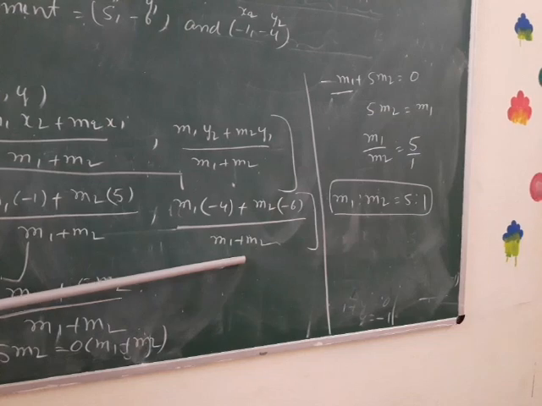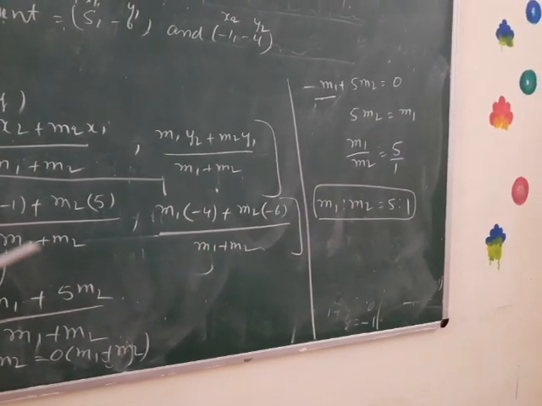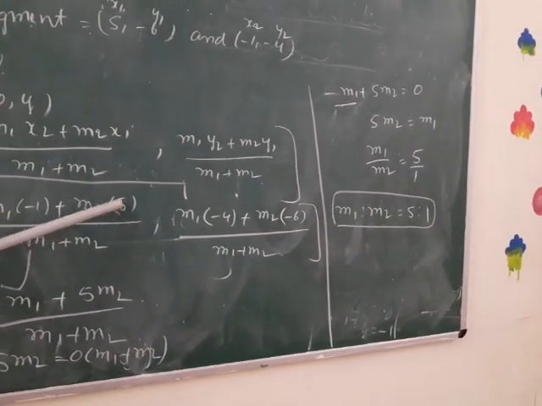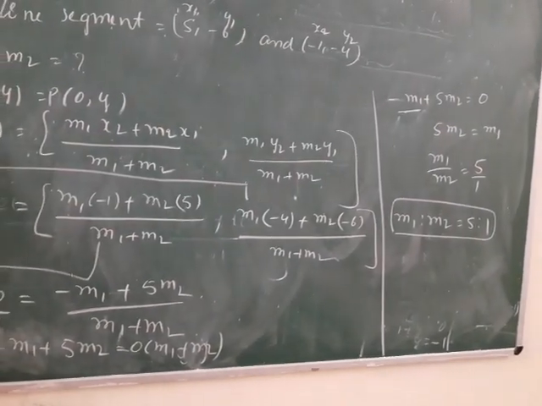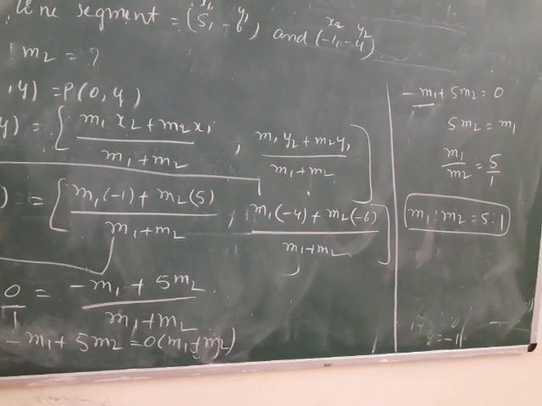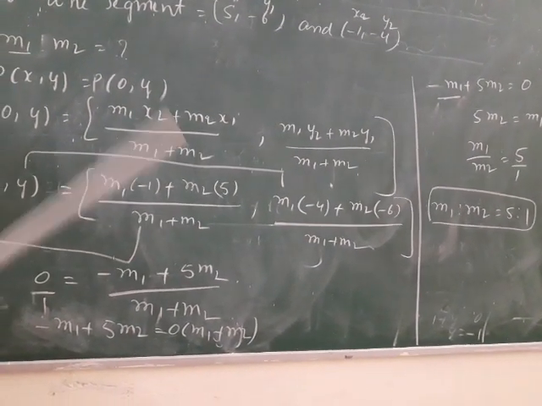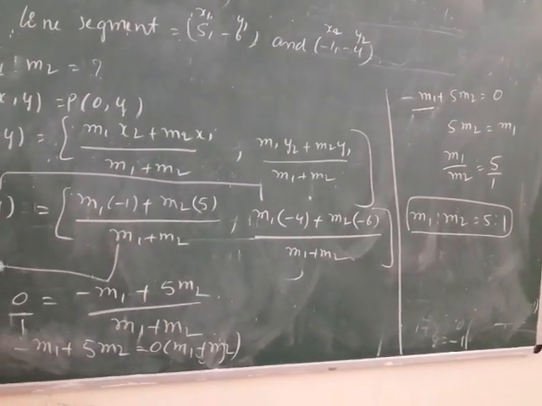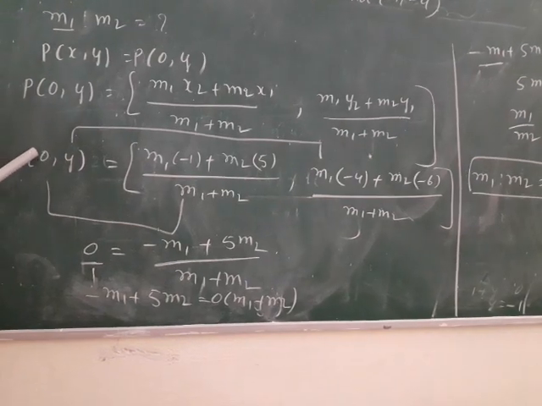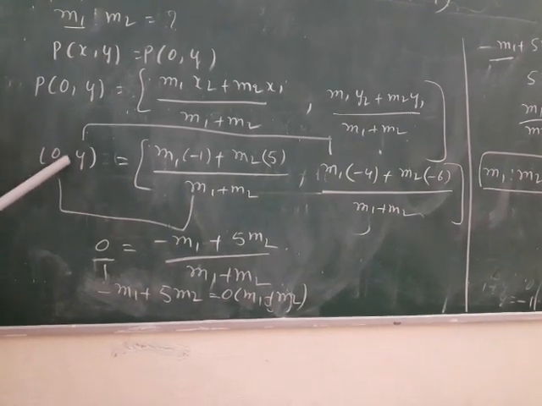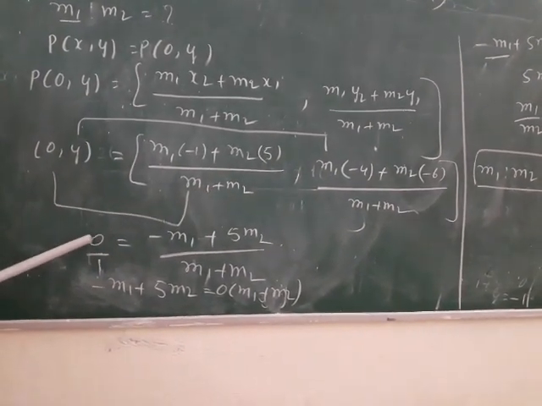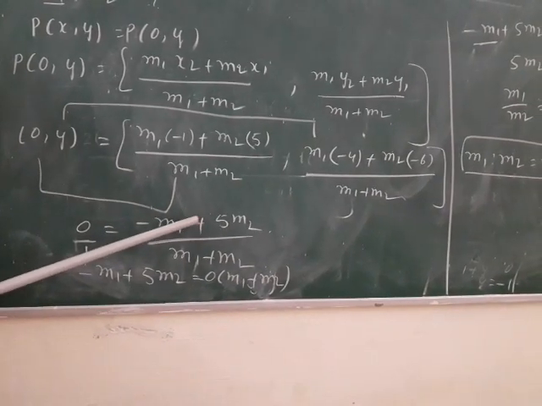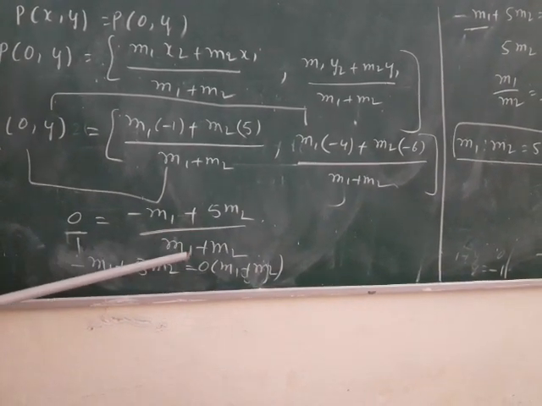Children, did you observe how I read? The minus symbol must be read; without a minus we need not read the sign of the number. Now compare the x coordinate with the x coordinate, LHS and RHS. 0 equals (minus m1 plus 5m2) by (m1 plus m2).